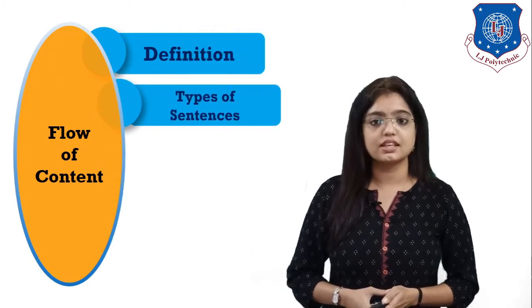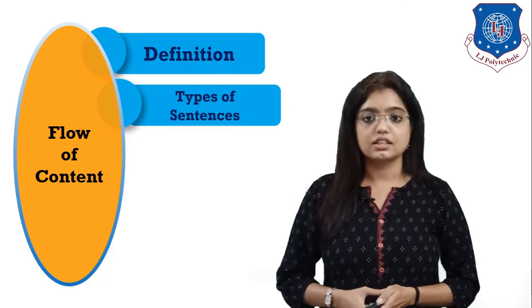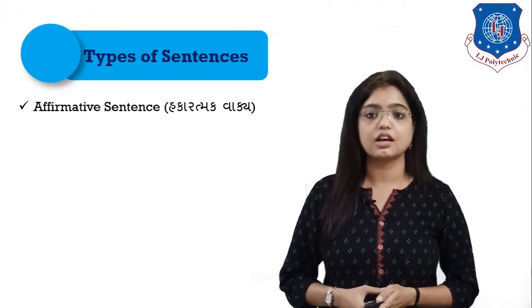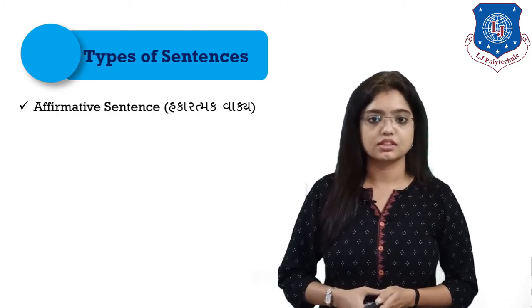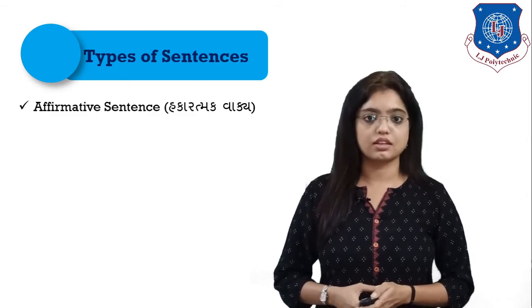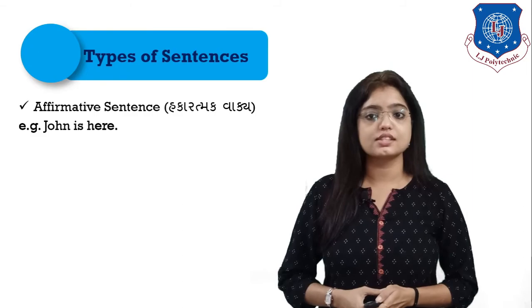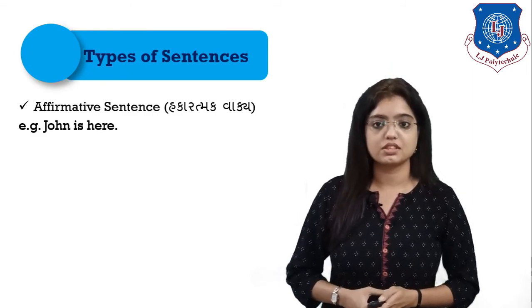Next, if we see, we have types of sentences. Types of sentences are of three types. The first one being affirmative sentences, that is positive sentences. Example, John is here. John is here. That is an affirmative sentence.